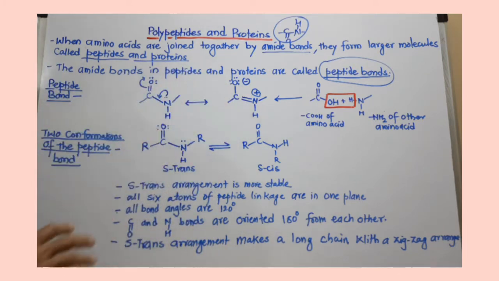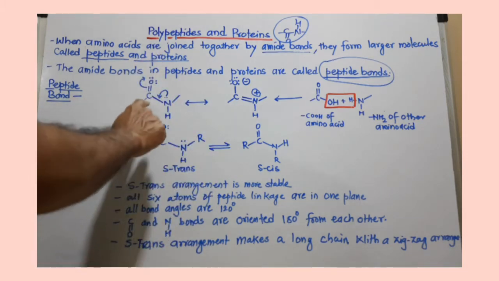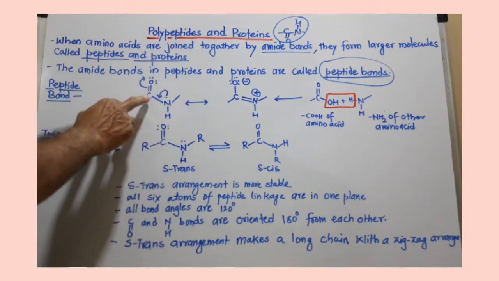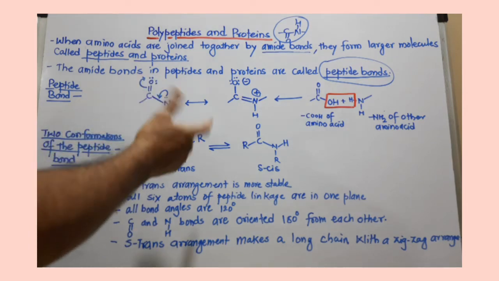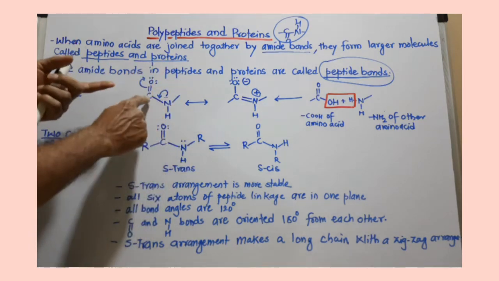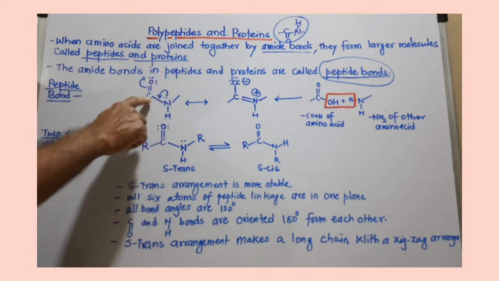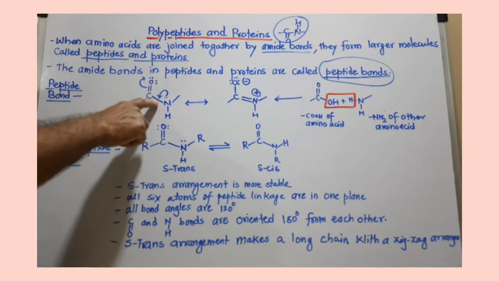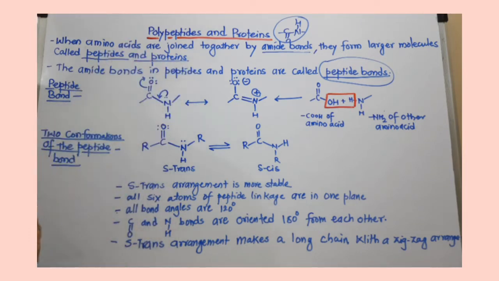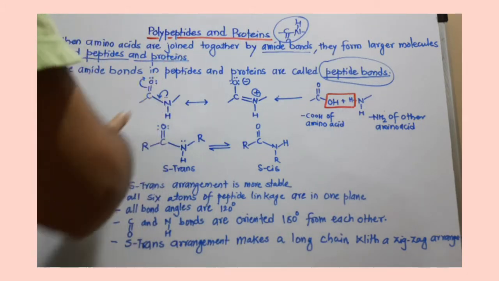It is in between double and single, or you can say there is some double bond character between C and N. Because of this, the free 360-degree rotation which we can assume between this C and N if the bond were a single bond is restricted because of this double bond character. And if that rotation is restricted, we can have two conformations for these peptide bonds or peptide molecules.